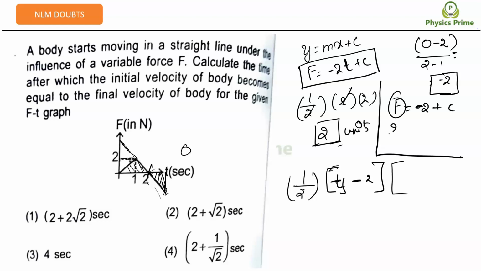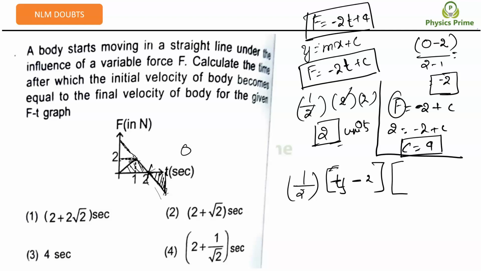Yes, sir. That means 2 is equal to minus 2 plus c. Can I write c is equal to 4 or not? Tell me. Yes, sir. Now I got c as 4. That means the equation is what? Can I write f is equal to minus 2t plus 4? Yes, sir. F is equal to minus 2t plus 4. I got this force equation.